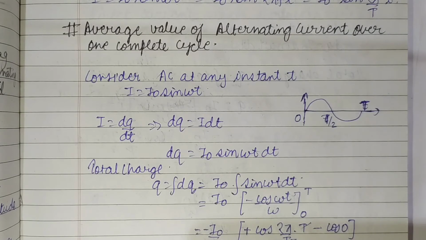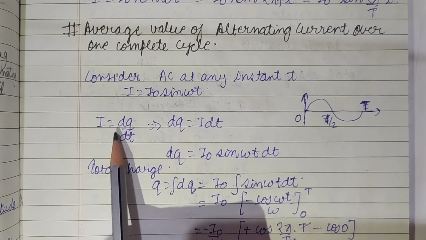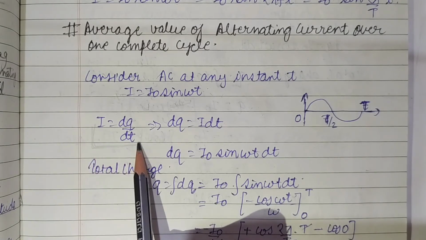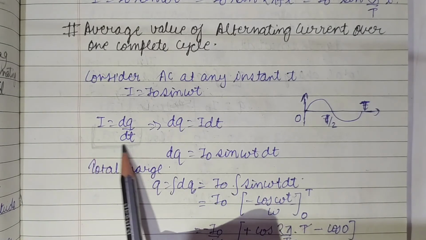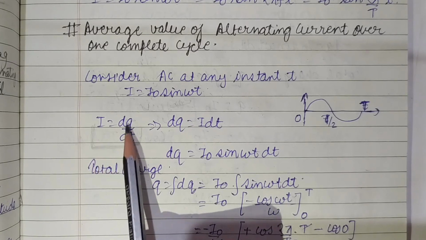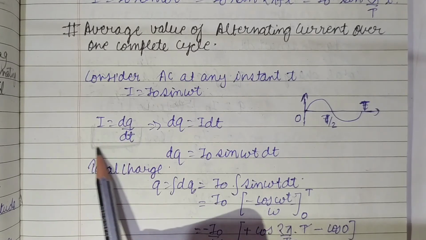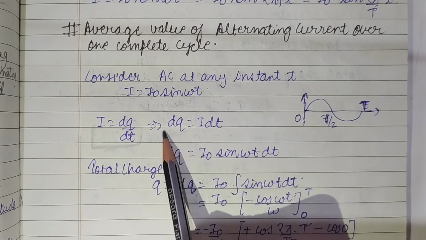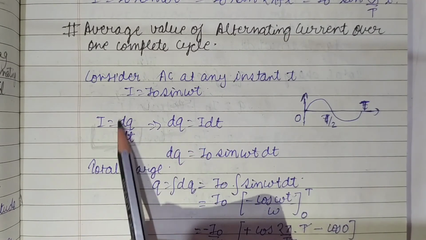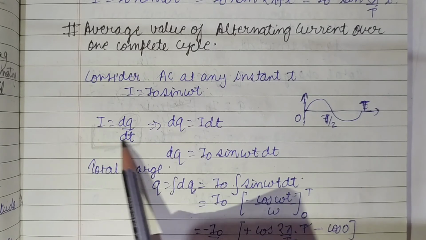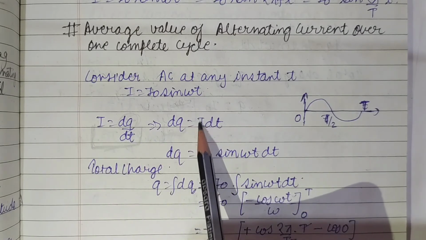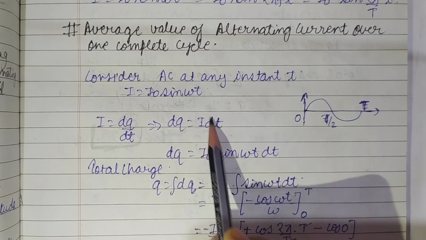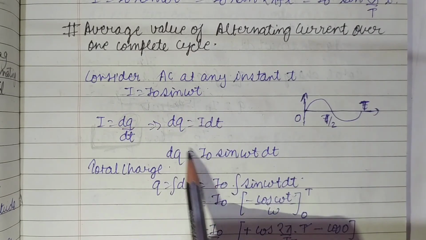First, how do we define current? Current is defined as the total charge taken in total time, the rate of flow of charge. Now let us find the value of dq, the charge. We can put dq on one side, and on the other side we can take all the other things, that is I dt. Now we can put the value of current, I, from the previous equation.